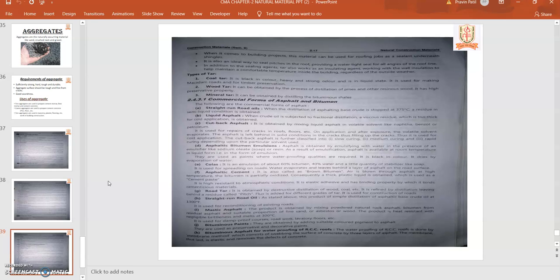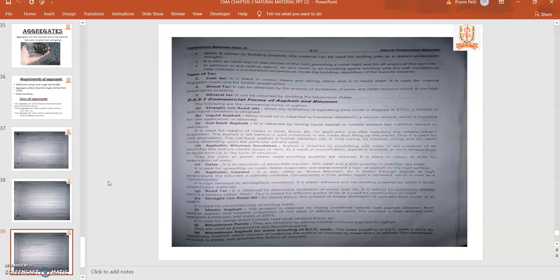Tar, bitumen, and asphalt have somewhat similar properties. That's why they are generally used for road construction, then repairing of roads and roofs as a sealant material or binding material in the roofs. So these are the properties of asphalt, tar, and bitumens.